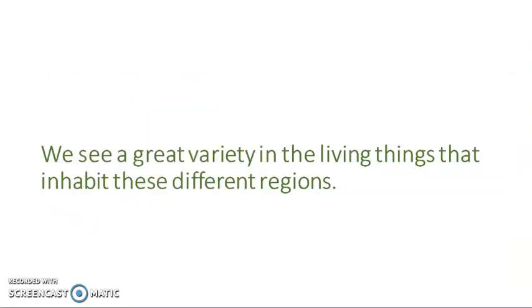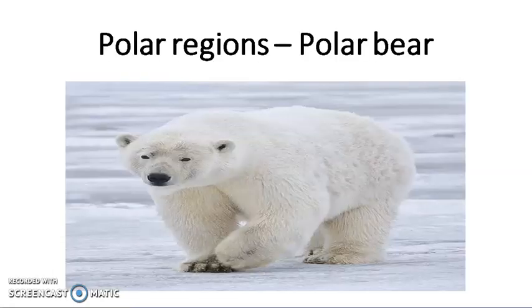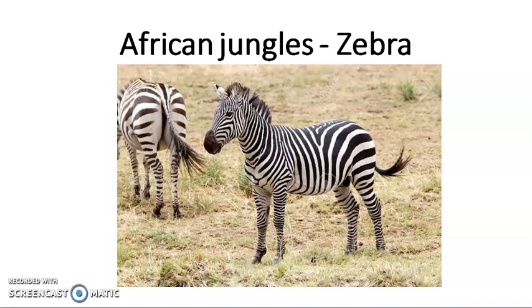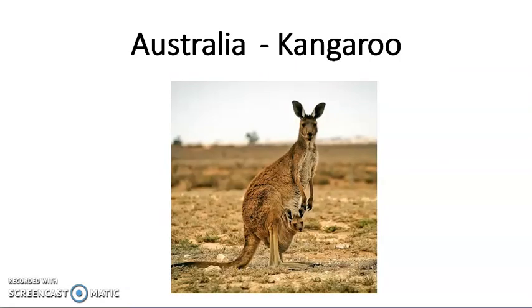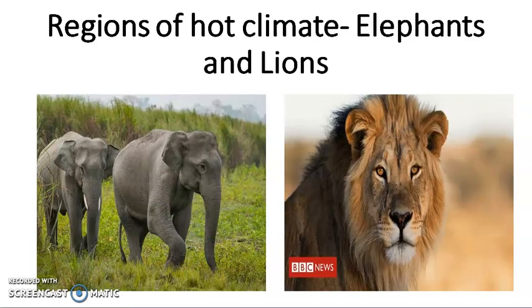We see a great variety in living things that inhabit these different regions. Like, see here, the polar bear is seen only in the snowbound polar regions. Zebras are found in Africa and kangaroos are found only in Australia. These animals are not found in any other regions. Elephants and lions are found in regions of hot climate.